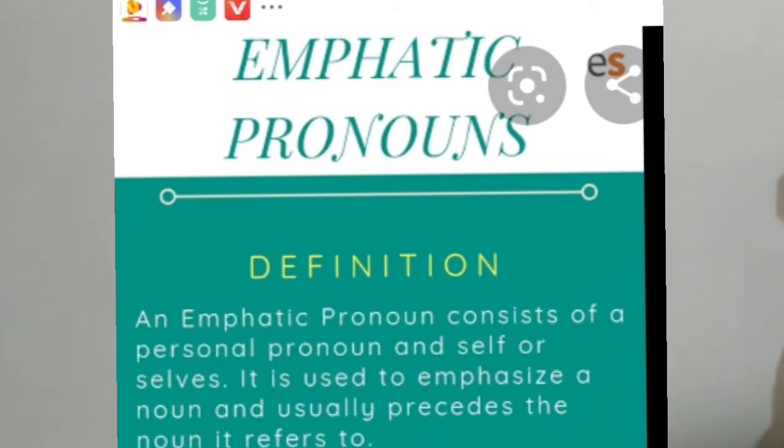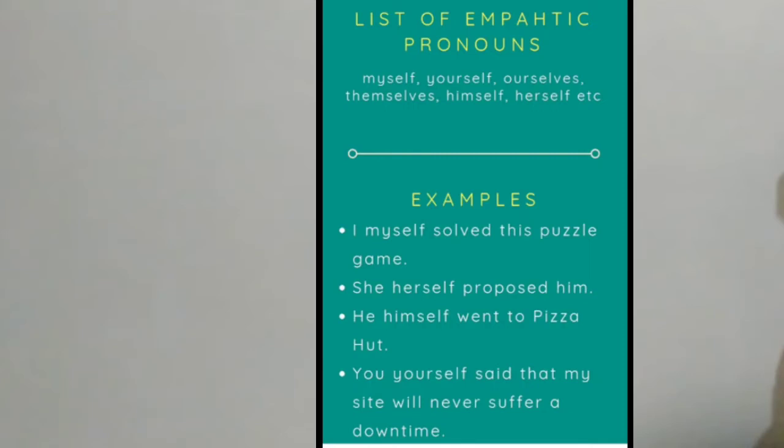One table here you can see the examples. I myself solved this puzzle game. I myself. Okay. Here you have to notice one thing. After I, we have used the emphatic pronoun. So I told you, after a noun or pronoun, we will use these emphatic pronouns. Clear, students? It will be different from reflexive pronoun. Same words we are using, but with emphatic pronoun we are giving stress or we are emphasizing the noun or pronoun. I myself solved this puzzle game.